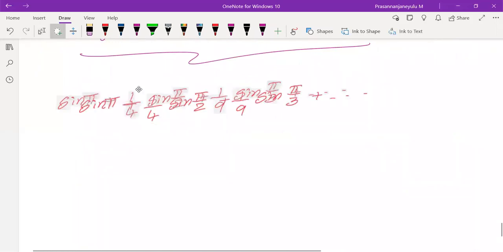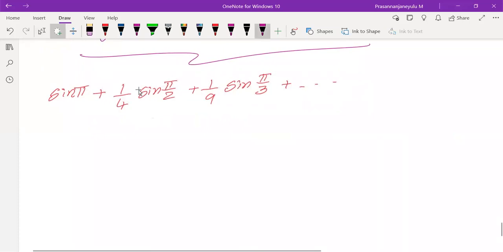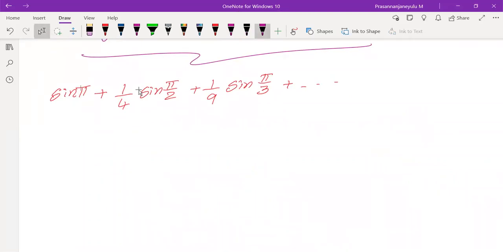Sir, it is in the form of 1 by n square into sine pi by n. Yes. So taking the fourth one, writing it in the form of summation, n varying from 1 to infinity.